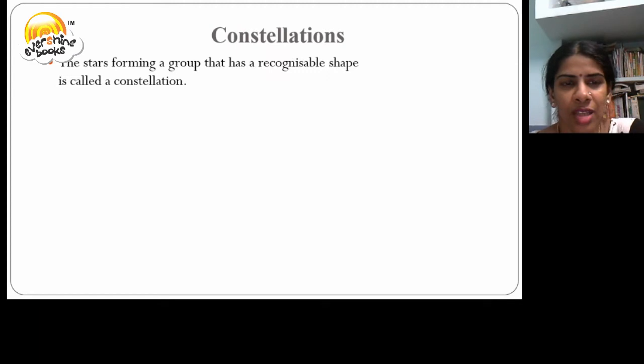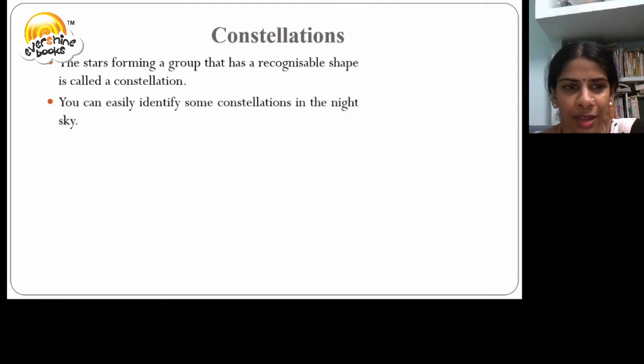Let us now discuss about the constellations. The stars forming a group that has a recognizable shape is called constellation. You can easily identify some constellations in the night sky.